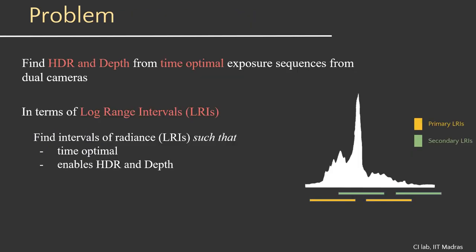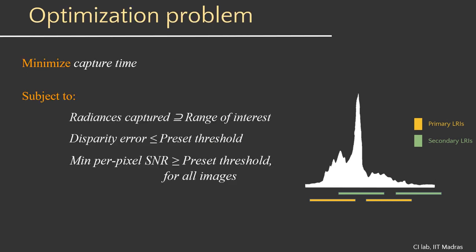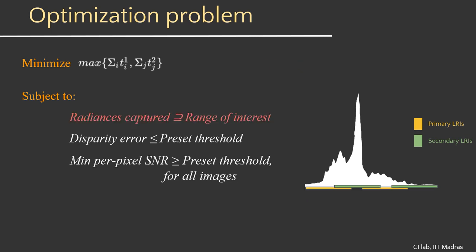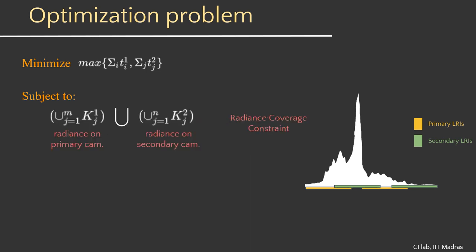The problem of identifying optimal capture sequences becomes a placement problem for these intervals under appropriate constraints. An optimization problem may now be set up. The objective is to minimize the overall capture time, which is the maximum of the capture times from either camera. The first constraint for the problem is to ensure radiance coverage. As shown in the figure, the union of radiance values captured by all the images must be larger than the radiance range of interest.